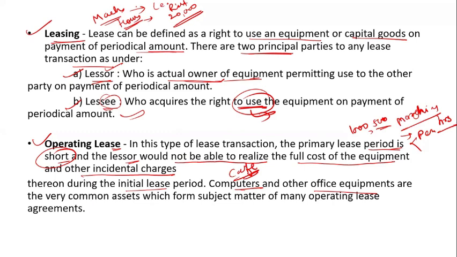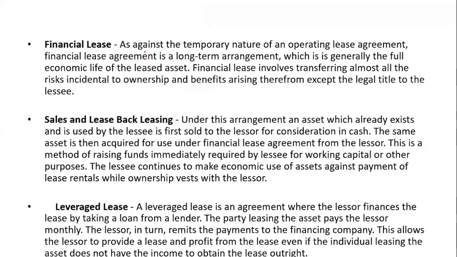for filling forms or some other important things. Whatever the work you have, in that case you pay as per the hour or as per the use of the computer. So this is a kind of operating lease, and office equipment is a very common asset which is the subject matter of an operating lease. Now the financial lease is, against the temporary nature of the operating lease, for the long term.